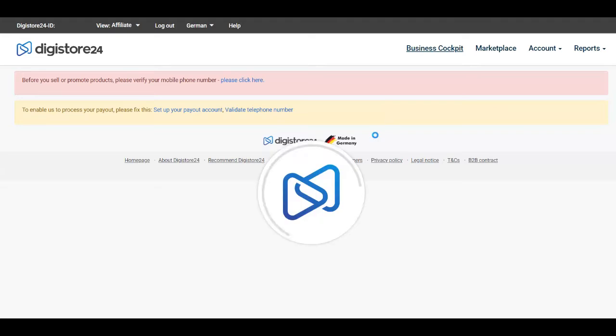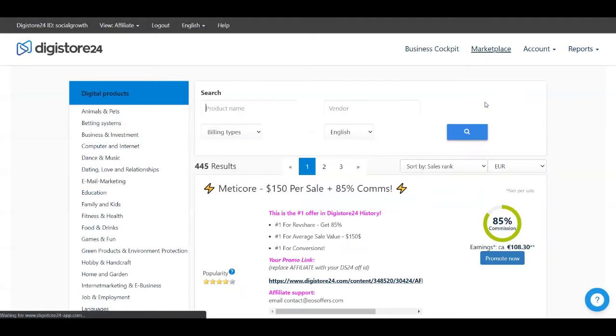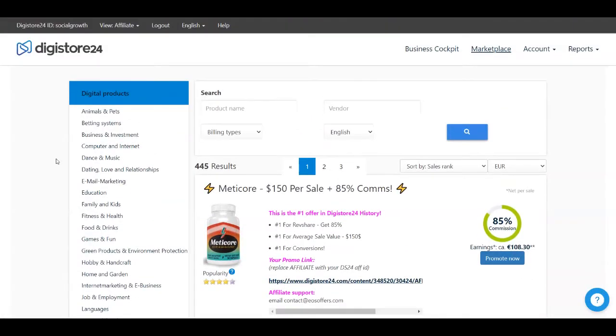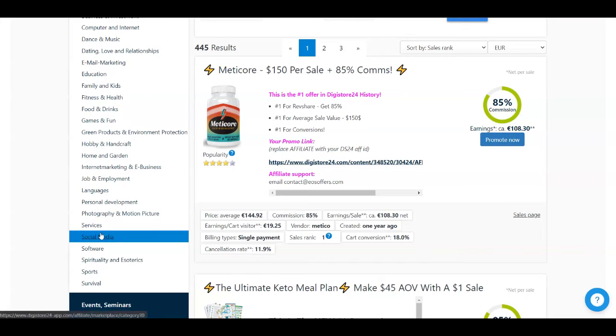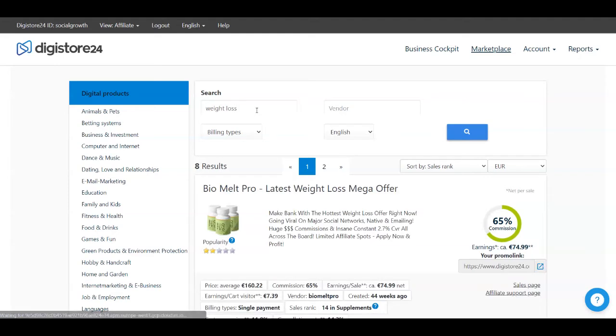Once you do so, all you need to do is to just go over to Marketplace up here, and then it's going to take you over to this page. We're going to see all of the products that they offer that you can get and promote online. You have a lot of categories, actually, from animals and pets to family and kids, fitness and health, which is going to be our main focus today. You have social media, sports, survival, services, and so on and so forth. What I highly recommend you do is search for the product name here in the search bar, and you can search weight loss, since this is the main topic that we are going to focus on today.